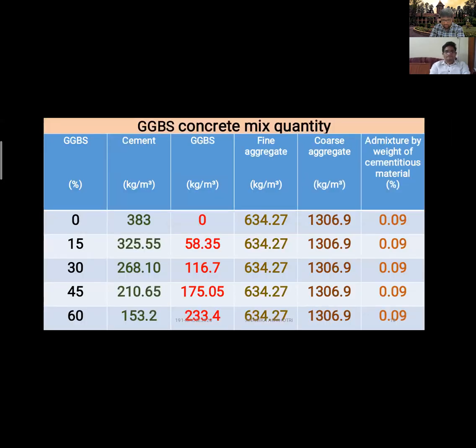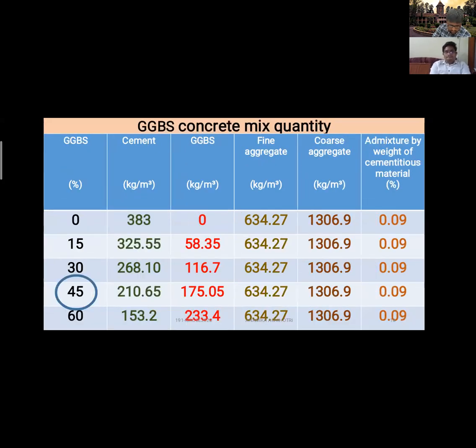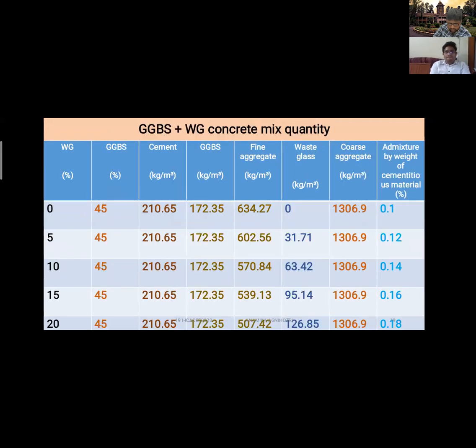We have prepared five mixes, GG0, GG1, 2, 3, and 4, by replacing GGBS by 0, 15, 30, 45, and 60 percent respectively. After finding out, here we can see we have found the optimum one at 45%. By keeping it constant for both the mixes, we varied the amount of waste glass from 0 to 20% by an increment of 5%.